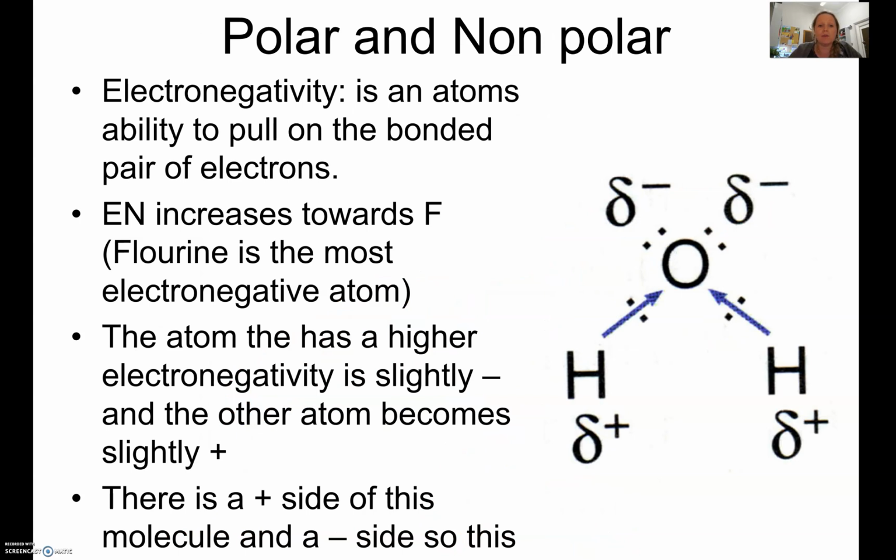Okay, so we've seen this before, but why I've brought up the polarity of water is so we can actually discuss solubility in water. Water is a polar molecule. It's got slightly positive hydrogens and slightly negative oxygens because oxygen is more electronegative, meaning that the electrons that are shared in this bond sit closer towards oxygen, giving it a slightly negative charge, and the hydrogen a slightly positive charge. And this separation of charge is called a dipole. Due to the fact that this structure is not symmetrical, the dipoles do not cancel and the structure is polar.